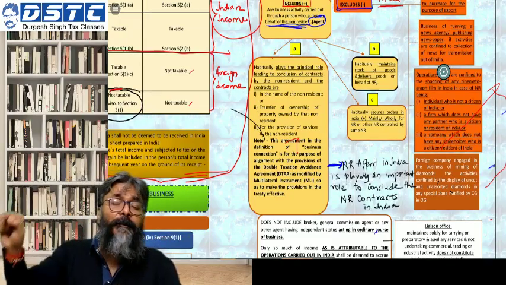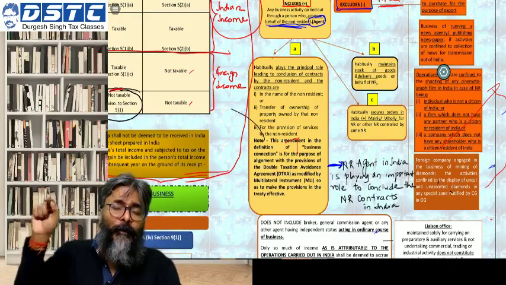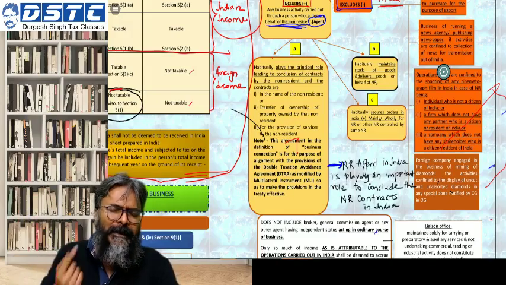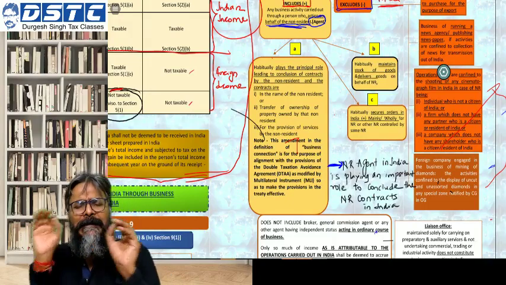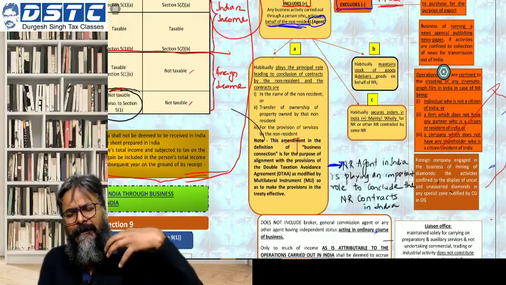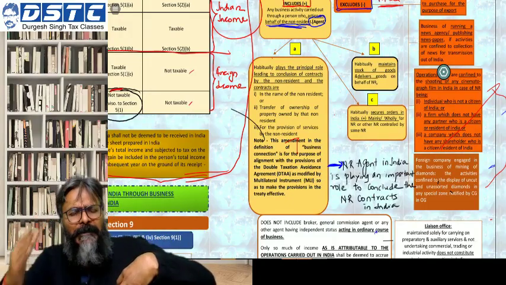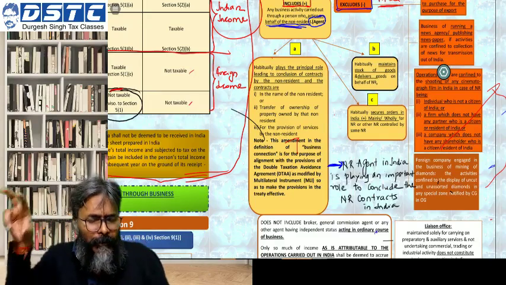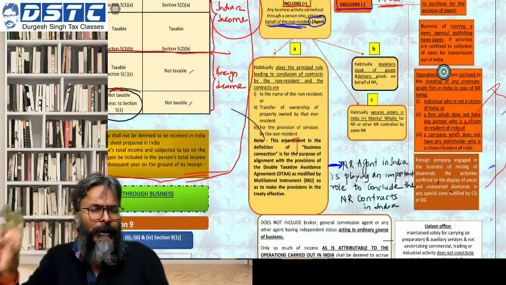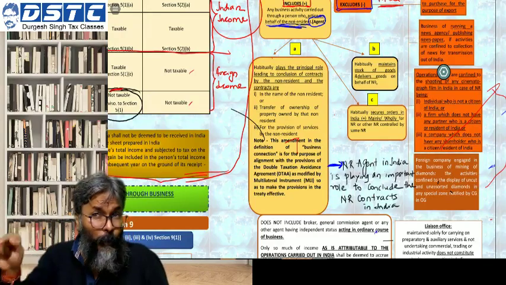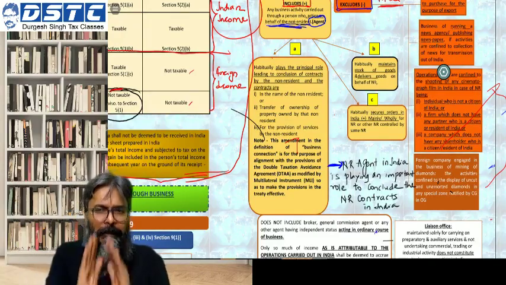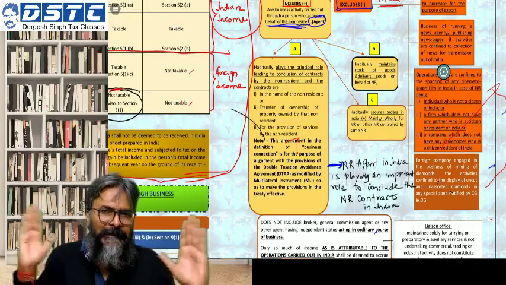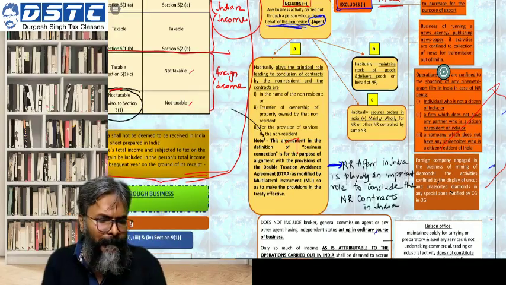If this is what your non-resident agent is performing in India, we can easily say that this non-resident has got a business connection in India. Through this agent, the non-resident has got a business connection in India. This is what can be put across in a simple understanding.